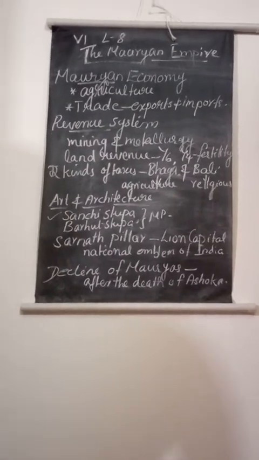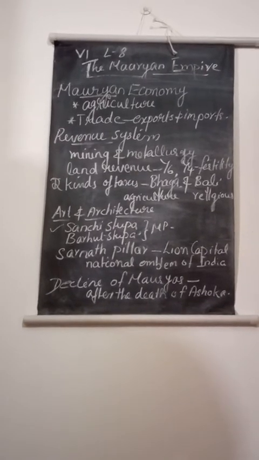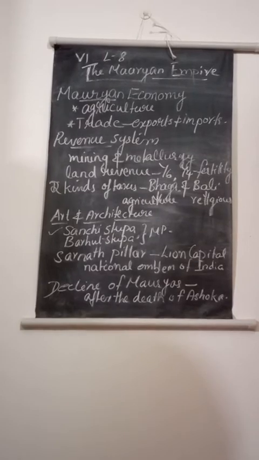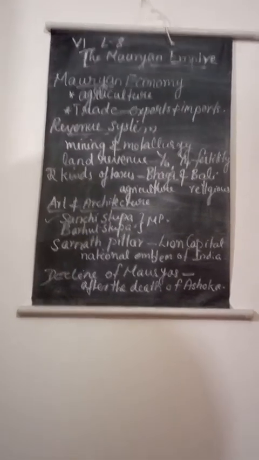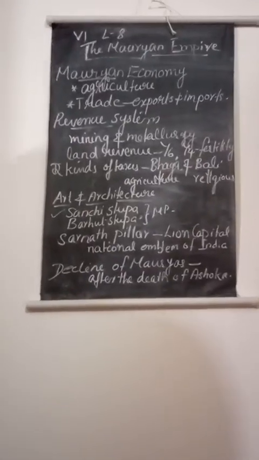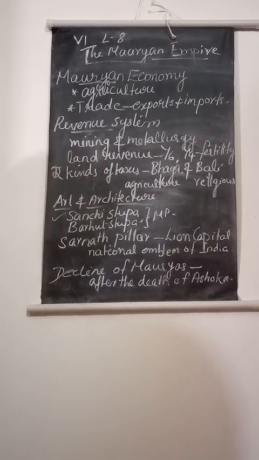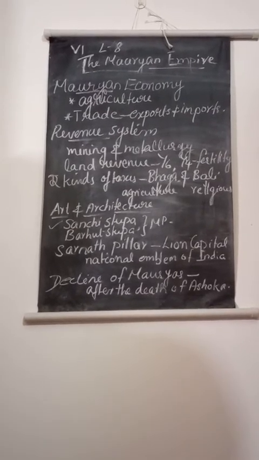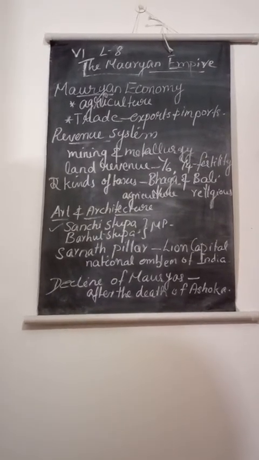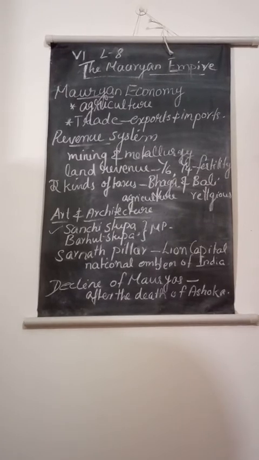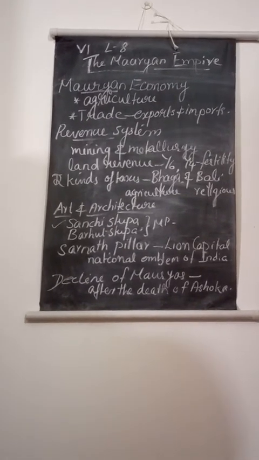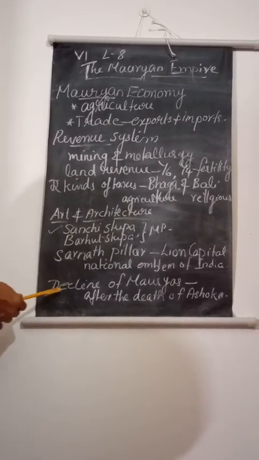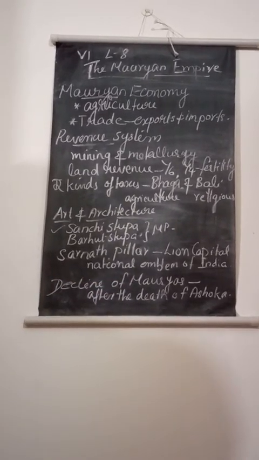That was not at all enough to meet their administration needs. The division of the empire into a number of provinces and giving the governors of these provinces independent powers weakened the empire. We already studied the provincial government and their districts. The heads of the provinces then became corrupt. And finally, in 185 BCE, Pushyamitra Sunga, the commander-in-chief of the last Mauryan ruler, killed his master Brihadratha and ascended the throne. That was the final reason behind the decline of the Mauryan dynasty.